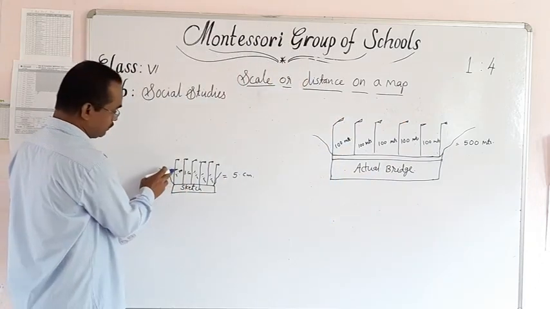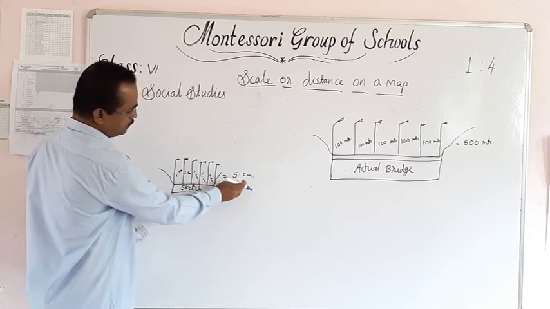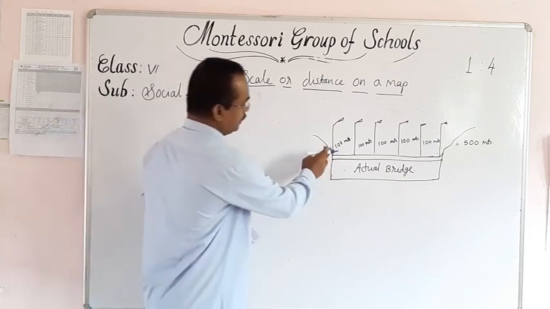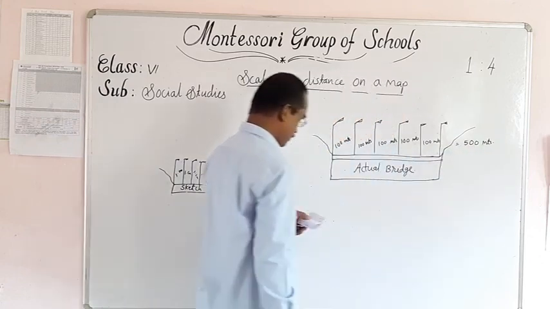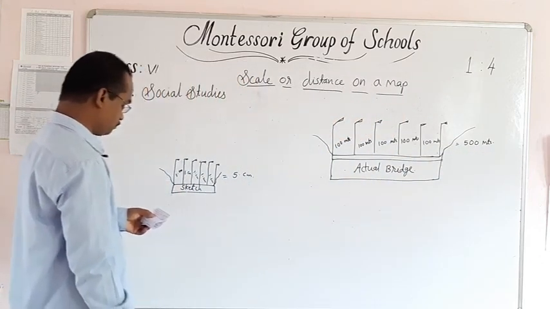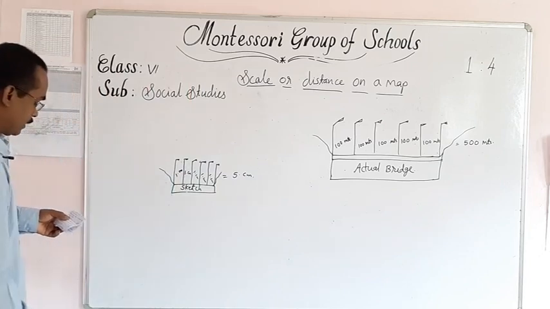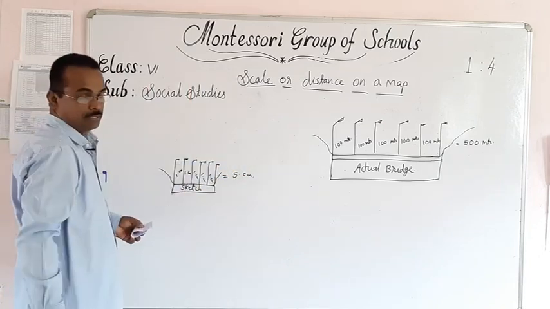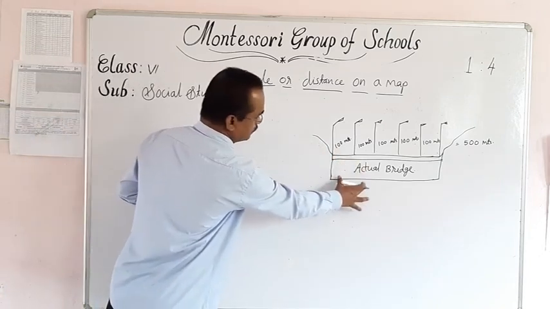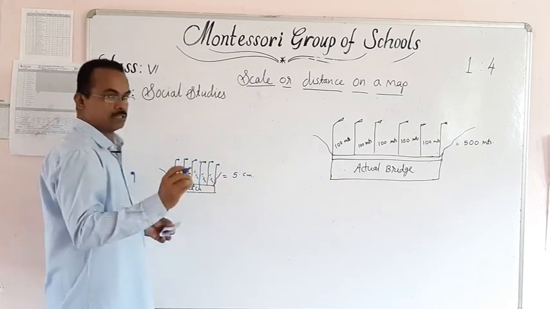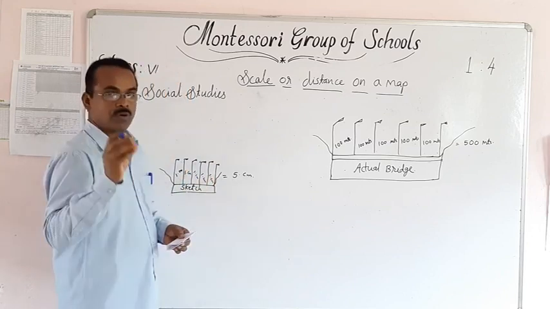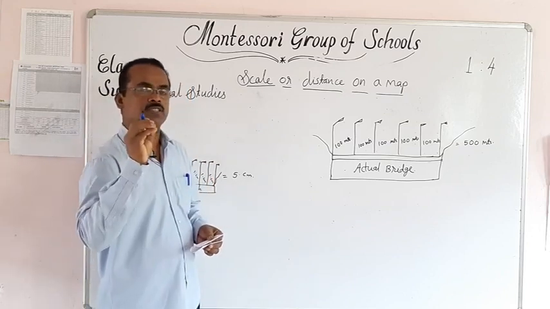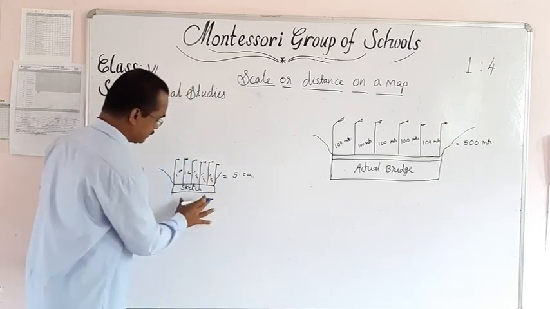The distance between the first post and last post is 500 meters there. The sketch was much smaller than the actual bridge. Compared to the actual bridge, this sketch is very, very small. It is not very vast or wide or long. It is a very small sketch she has made.